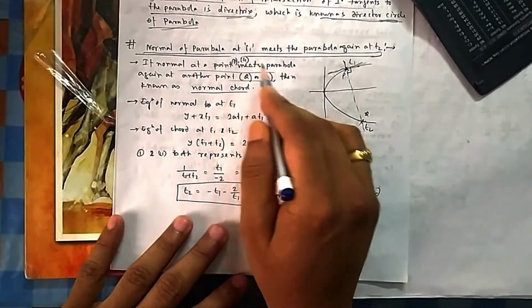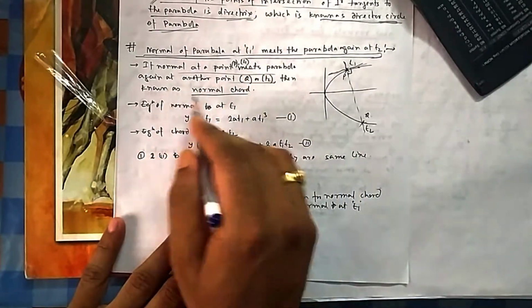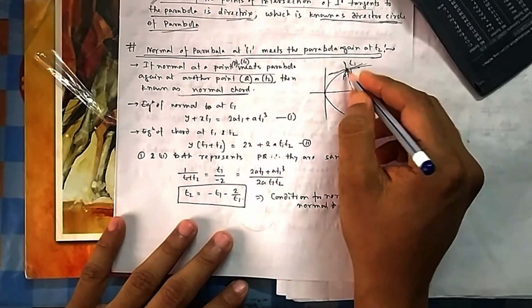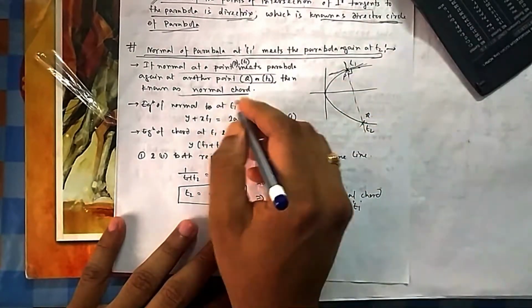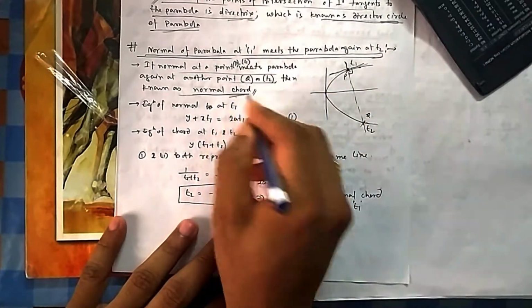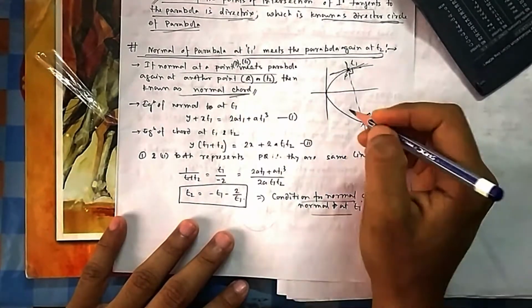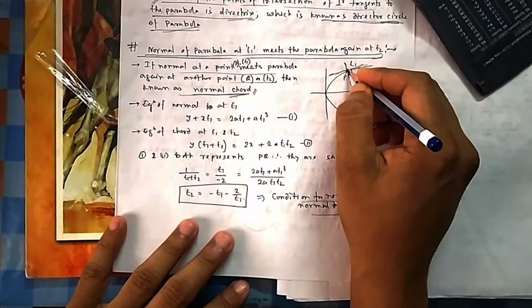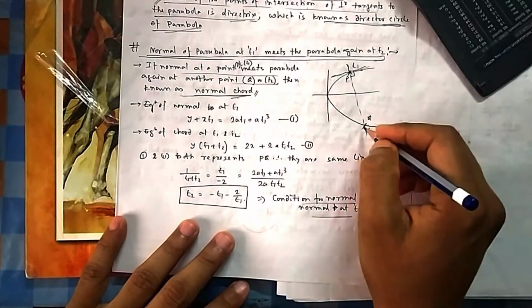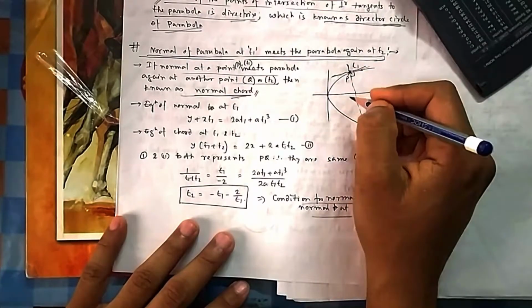So if a normal at T1 meets the parabola again at T2, then we know this is a normal chord. So it has a special name. It is normal also and it is making a chord also. So it is known as a normal chord. So that means we are seeing the condition for normal chord. You can remember it like that. What is a normal chord? It is normal at a point, and it is meeting the parabola at another point. So it became a chord also, and at one point it is normal also.